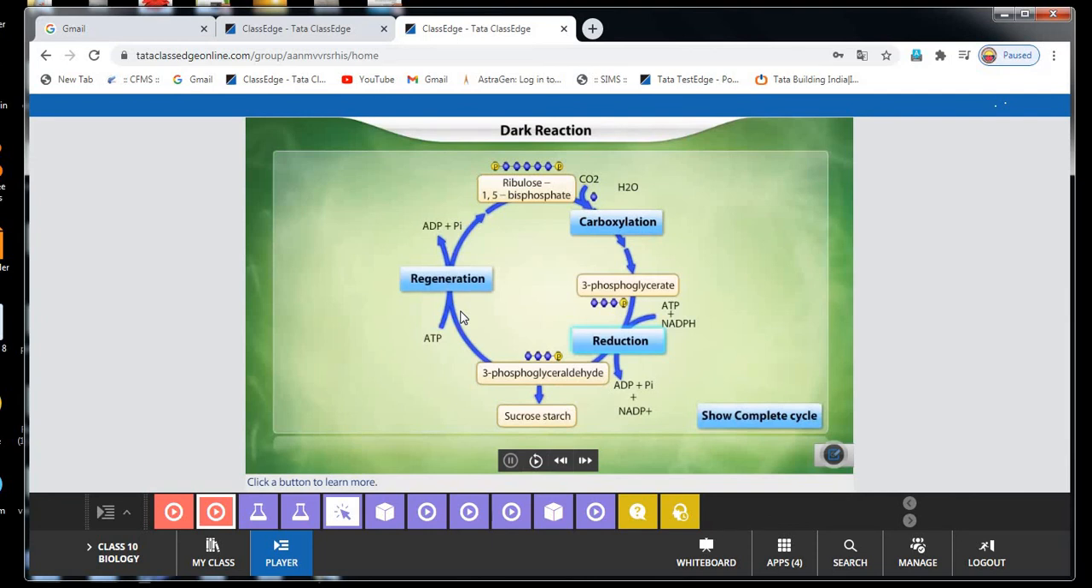So the end product of the dark reaction is glucose. Here again inorganic phosphates are added to ADP to form ATP. Here phosphate molecules are added to form ADP and NADP. So these are the sequential diagrammatic equations for the mechanism of photosynthesis.